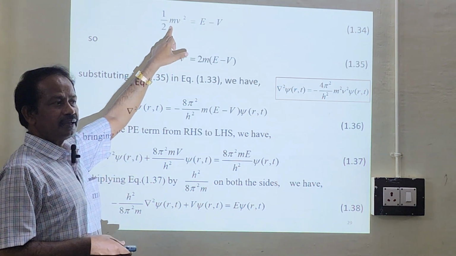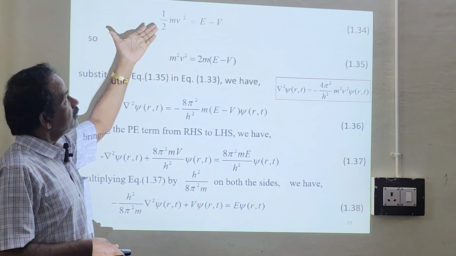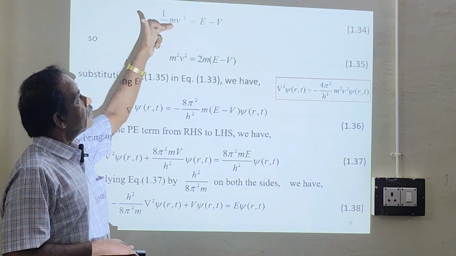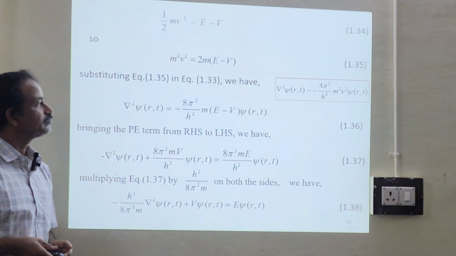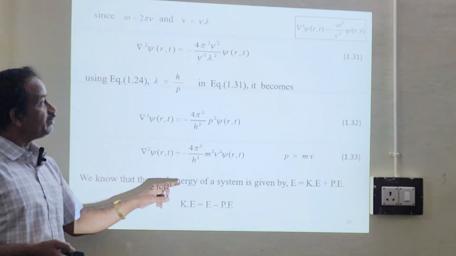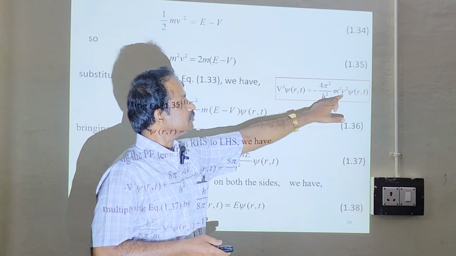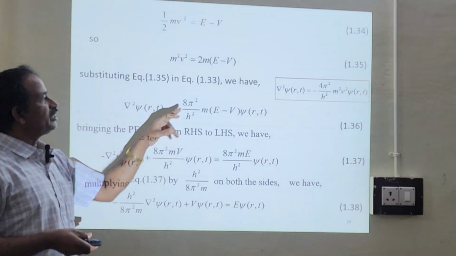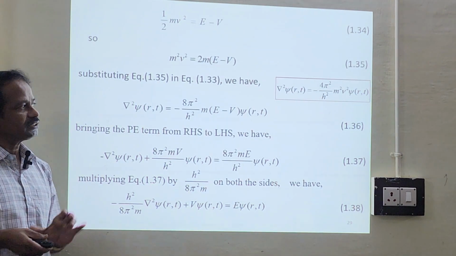Multiply and divide by m. So you have m squared v squared, and that 2m will go to this side, so 2m into E minus V, that's all. So you have minus 8 pi squared. Previously you have 4 there, so substitute here: minus 8 pi squared by h squared m into E minus V. Is it okay? This is equation 1.36.